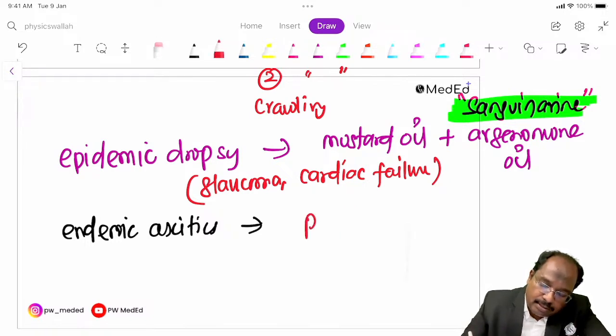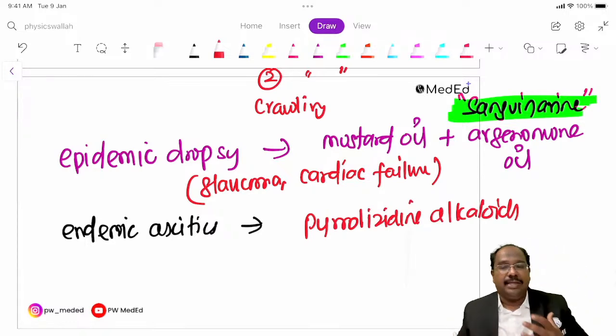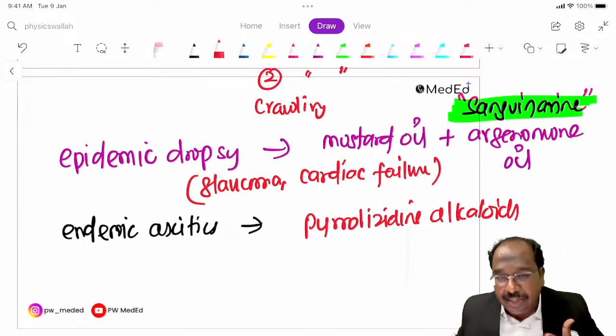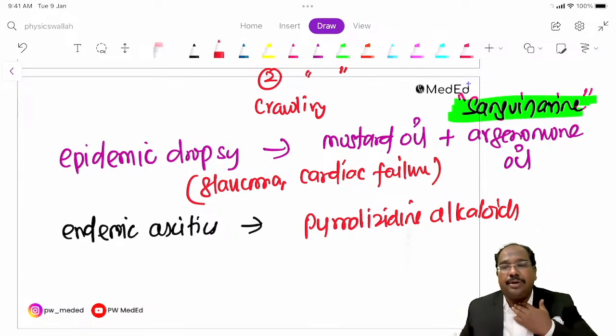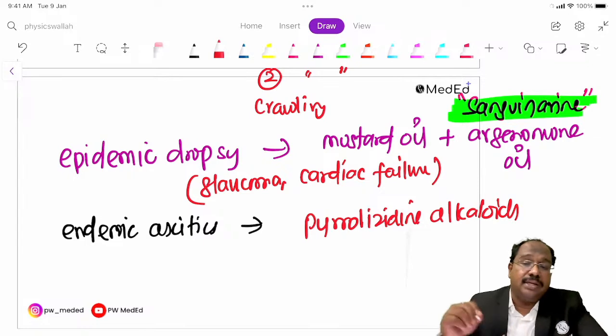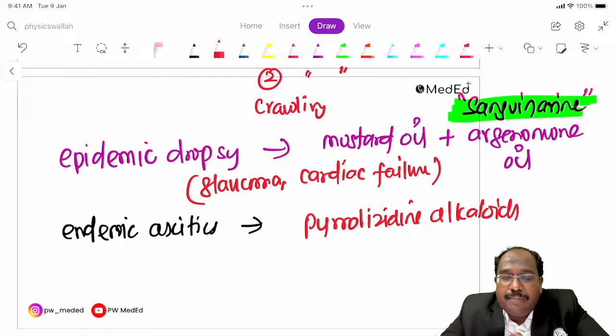It causes ascites and jaundice, and the case fatality rate is very high. Around 30 to 40% of deaths used to happen. This is endemic ascites.